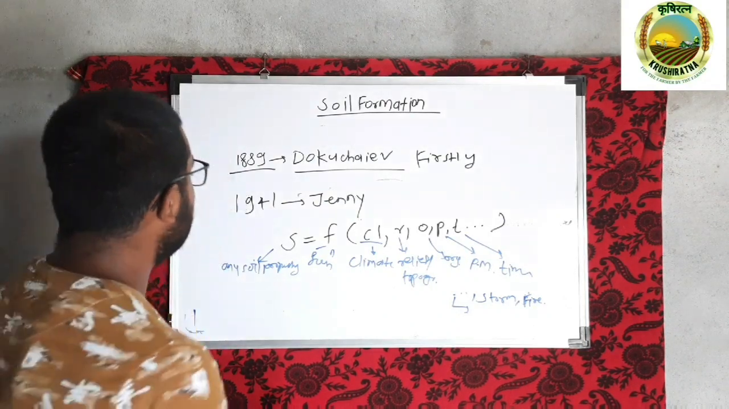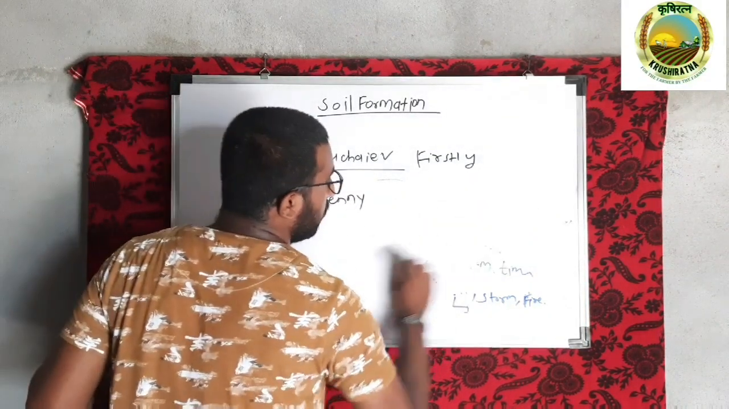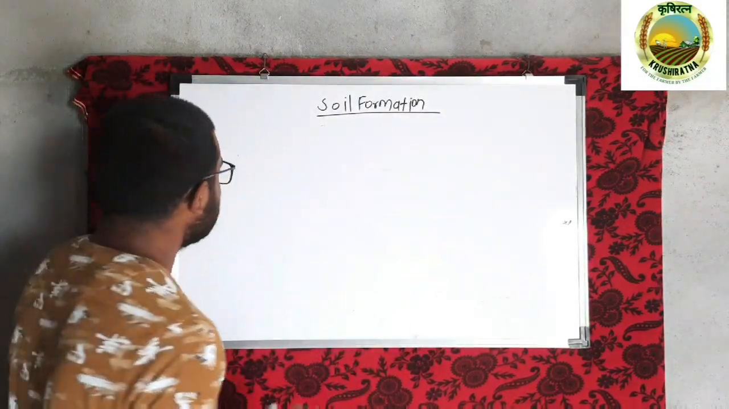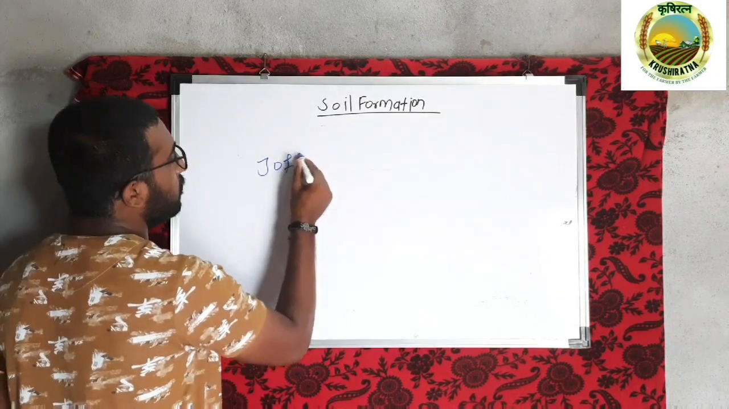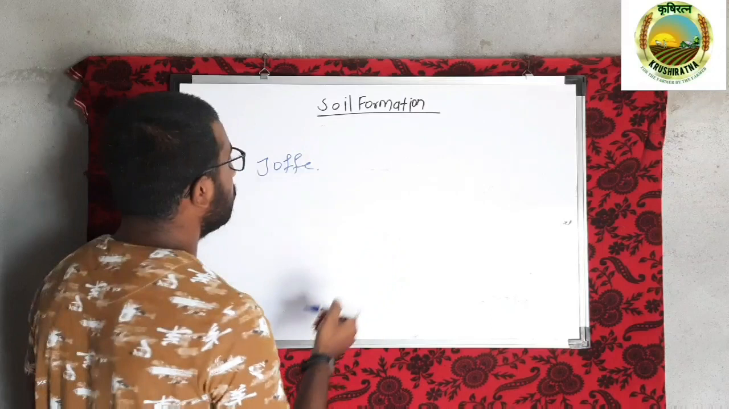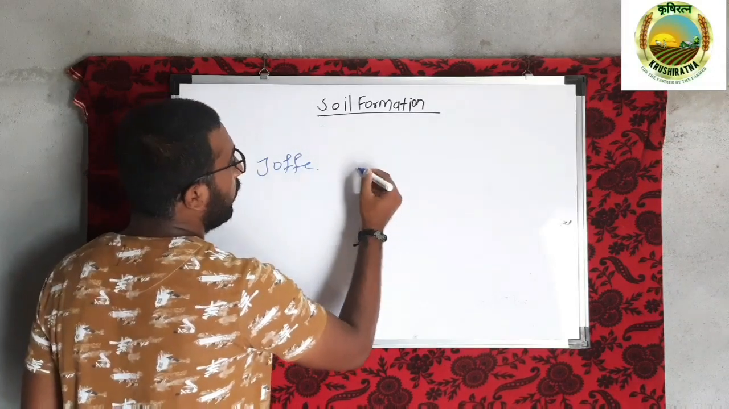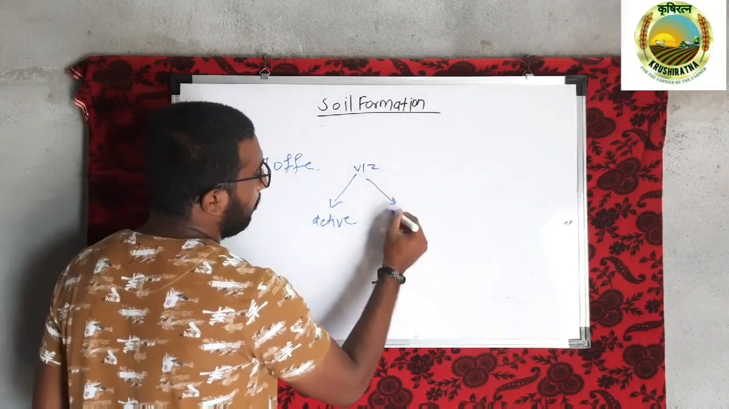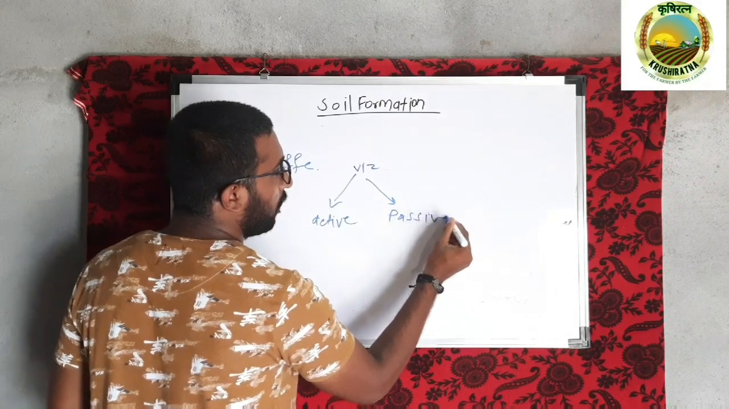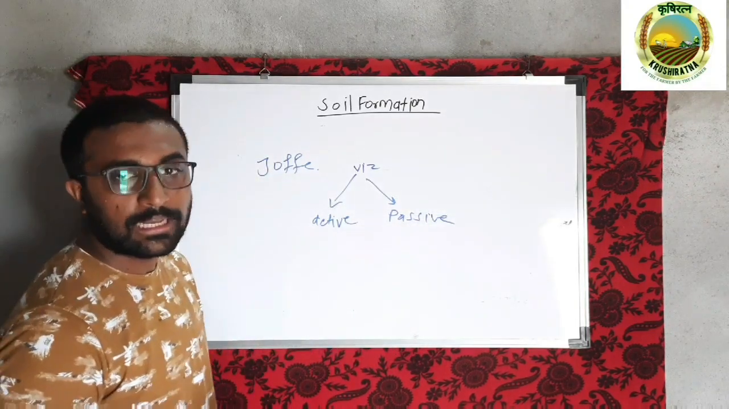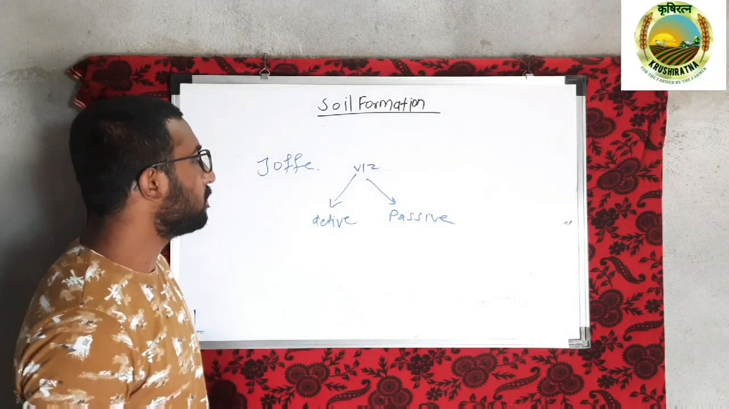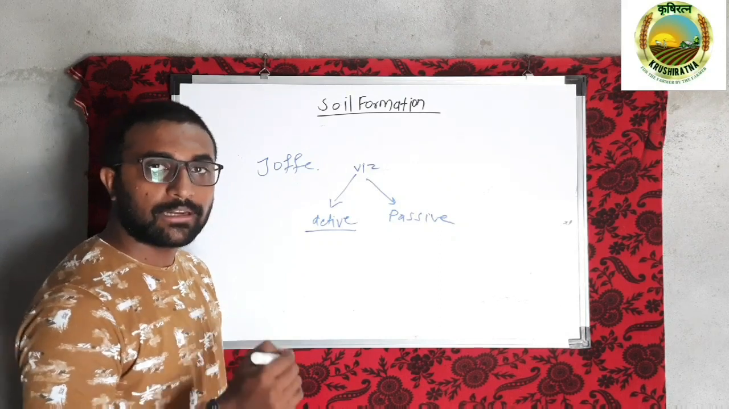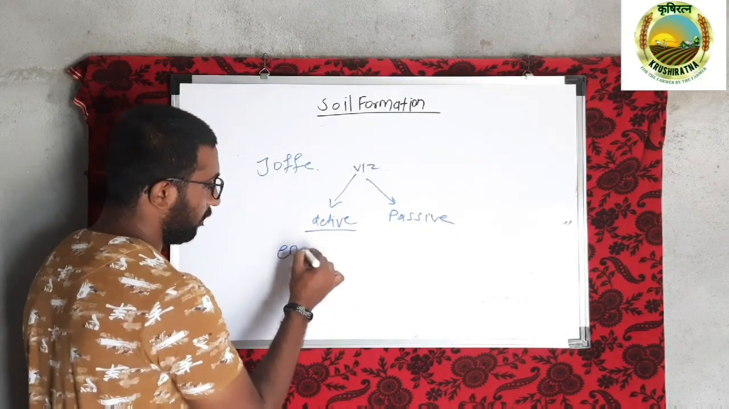Then one more scientist came, named Joffe. The scientist Joffe has categorized these soil forming factors into two categories: active factors and passive factors. So according to Joffe, these soil forming factors are mainly categorized into active factors and passive factors. What is meant by active factors? Active factors are nothing but the factors which provide energy.